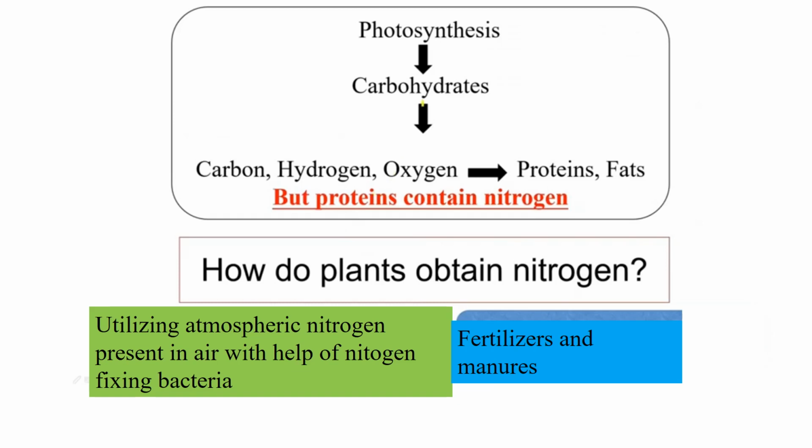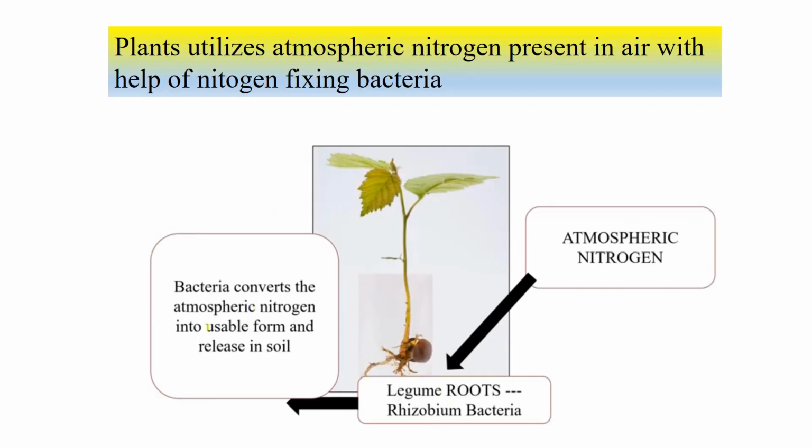You will see in the next slide how they utilize atmospheric nitrogen with the help of nitrogen-fixing bacteria. Now you can see how such bacteria help to fix atmospheric nitrogen into another form so that plants can easily absorb it. There are some leguminous plants like pulses and peas.